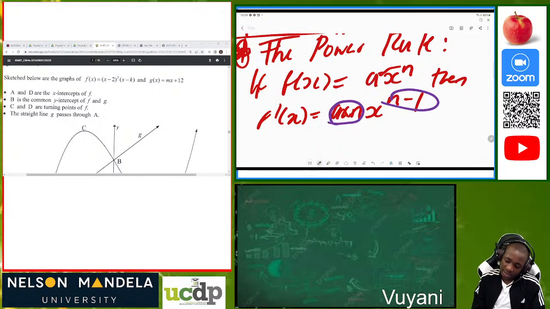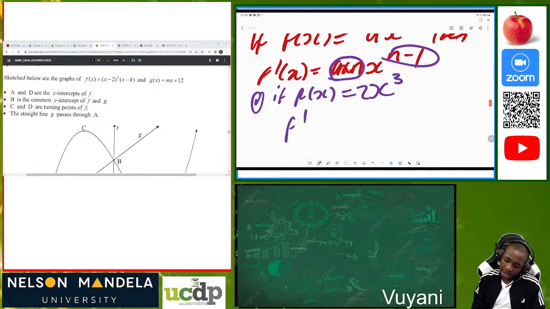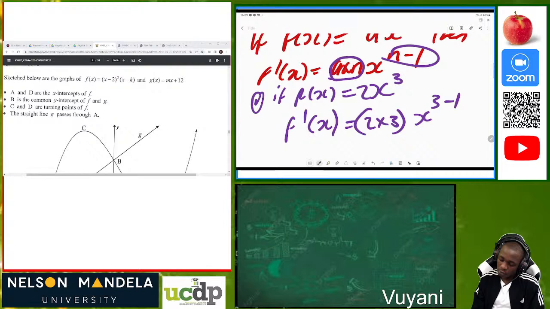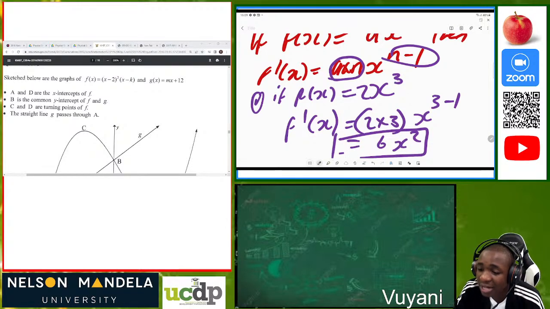Let me just make a quick example. If f of x is equal to 2x to the power 3, then f prime of x, we must say 2 times 3, x to the power 3 minus 1, then we get 6x squared. So that will be our first derivative of x. That was a small example which I wanted to show you.